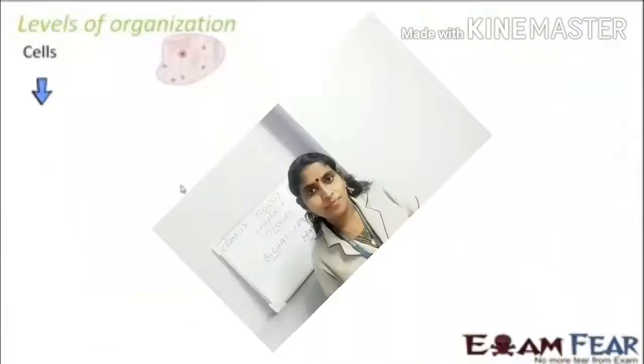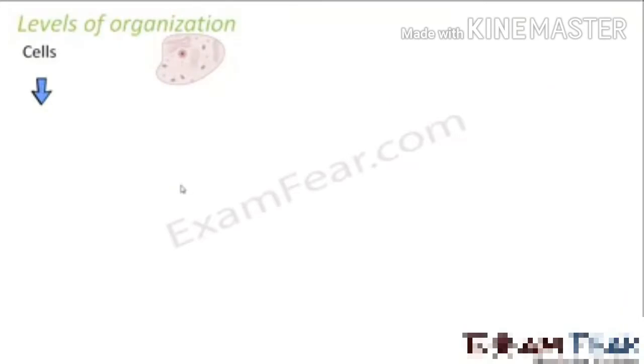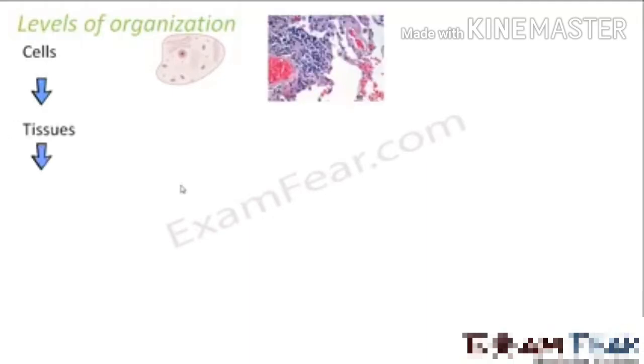Understood? Students, now the level of organization. We also discussed the level of organization in the previous chapter. Again, we want to recall it. The very first level of formation of an organism is the cell, which is the basic building block of living organisms, right? The next level is tissue. That means when cells group together to perform a specific function, they form tissues.